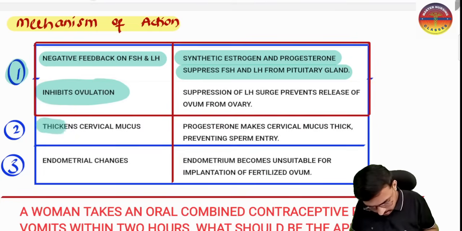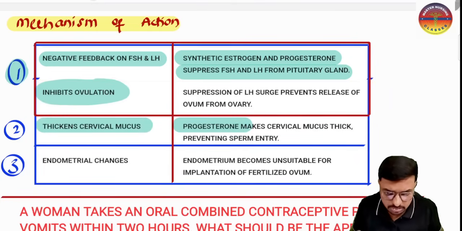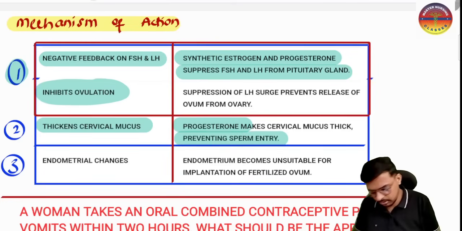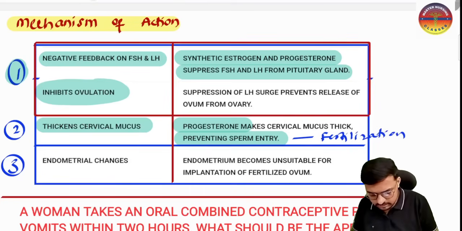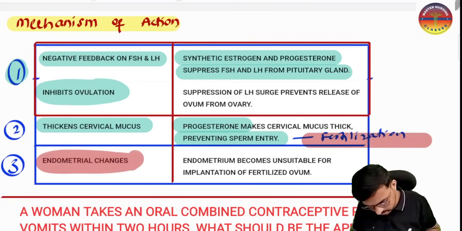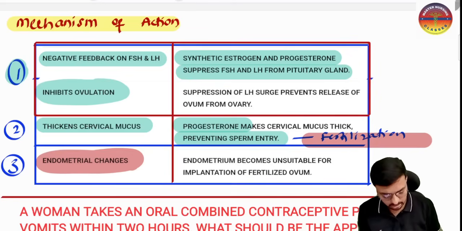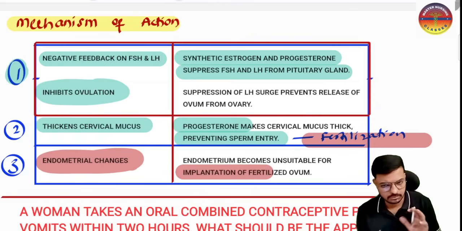And here we have the thickening of the cervical mucosa by the progesterone. This progesterone makes the cervical mucosa thick, and this will prevent the entry of sperm. So this also works by prevention of fertilization, because it is not allowing sperm entry, but this is not the primary mechanism of action; this is secondary. And it also has the ability to change the endometrium, so the endometrial change does not allow implantation. This is also a very important mechanism of action.